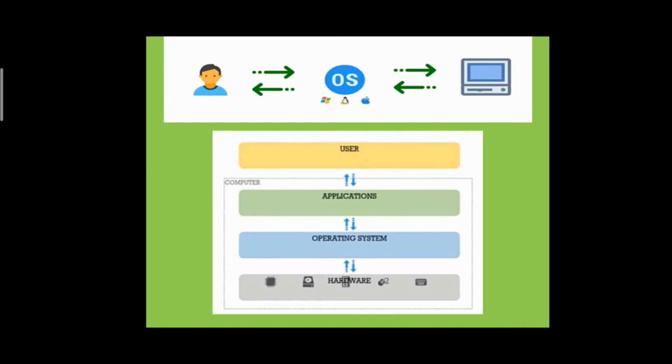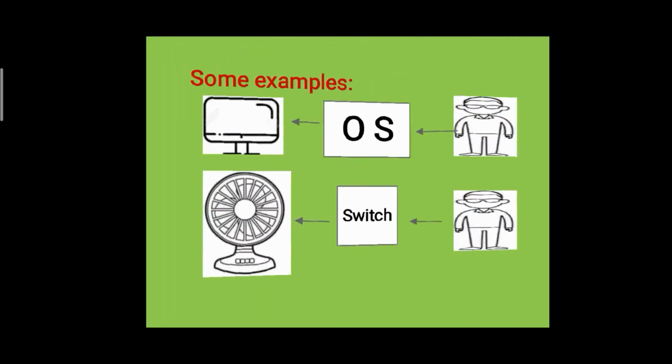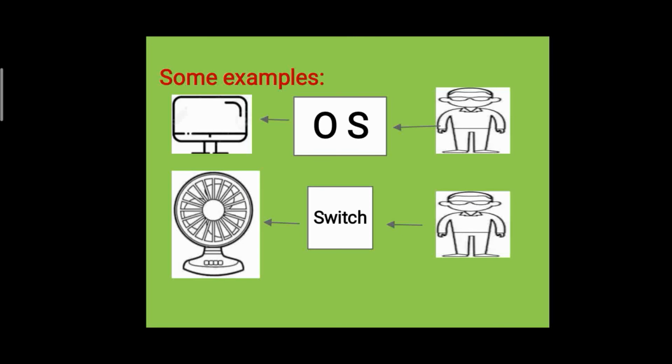Now we see some more example. In first example, we have already explained user give instruction to the OS and OS complete the task of the user by using the computer. And in second example, we have put the switch between the user and the fan.